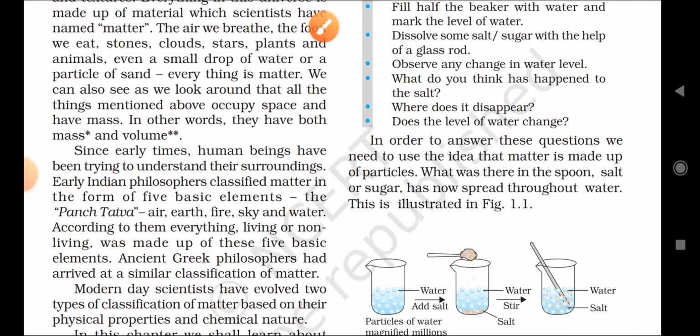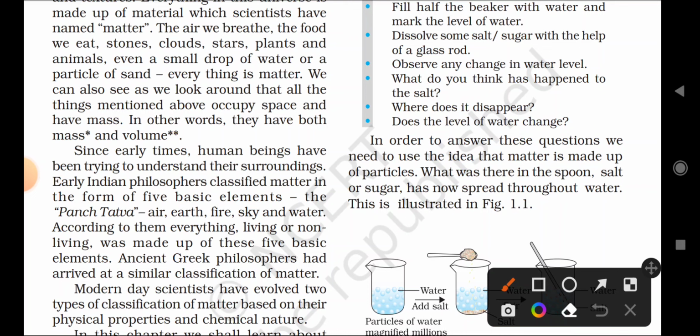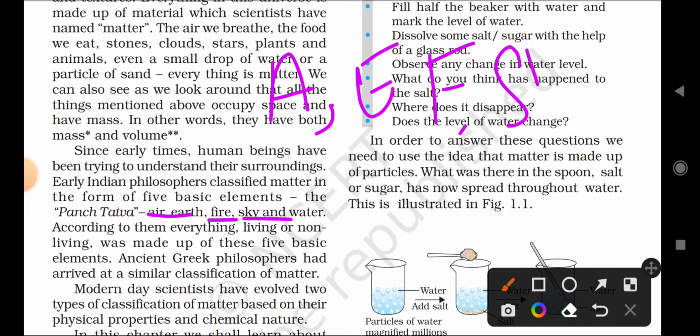What are the pancha tattvas, or five fundamental elements according to the Indians? Air, earth, fire, sky and water. What are the five basic elements according to the Indian philosophers? One is air, second is earth, third is fire, fourth is sky, and fifth is water.